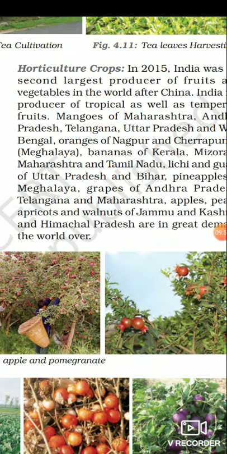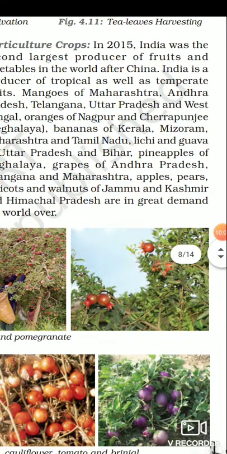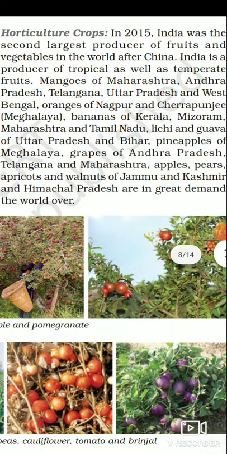So overall, India produces about 13% of the world's vegetables. 13% of the world's vegetables is produced in India. It is an important producer of pea, cauliflower, onion, cabbage, tomato, brinjal, and potato. So these are very famous vegetables in our country. India is the main producer of pea, cauliflower, onion, cabbage, tomato, brinjal, and potato. So this is the main vegetable production of India.